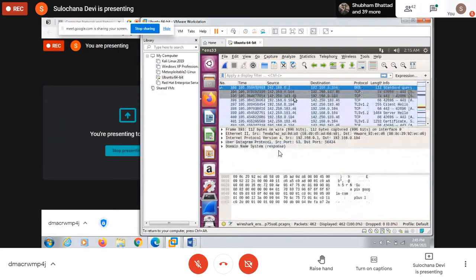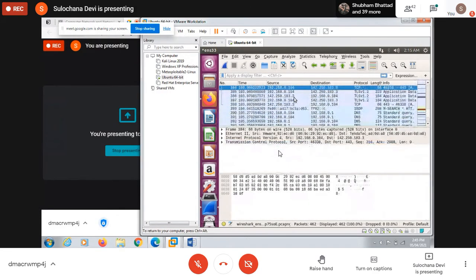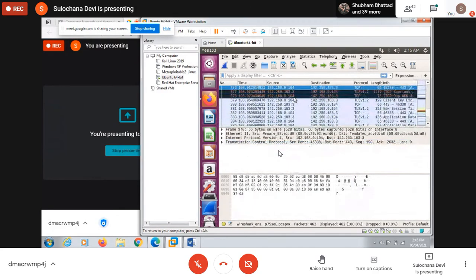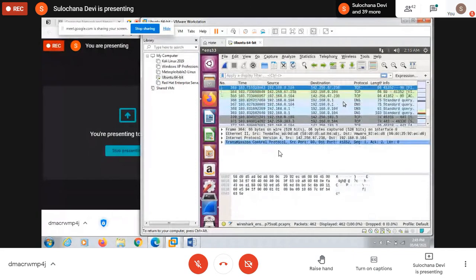And when we transmit something, they also respond. If I'm sending something to google.com, google.com is also responding. From the source machine I'm sending from this IP to that IP, then that machine is replying. At that time the source is that machine and the destination is my machine. Then I again send from my machine to that machine, and again that machine replies. These are the different packets which are captured.